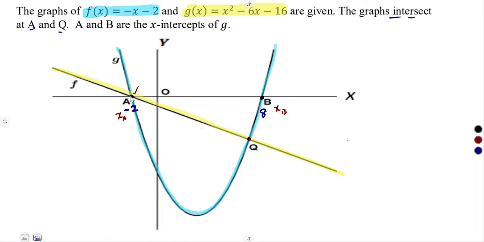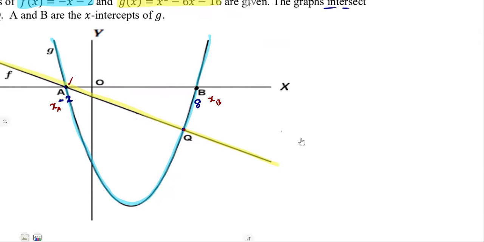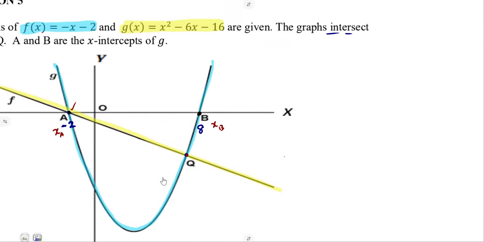It's an x-intercept, and it is also on the intersection of the two graphs. So we don't need to calculate it again, because there is no way we can have this point Q, even the x value. There's nothing that we can do. So the only way, let us just solve. For 5.2, we need the coordinates of Q, which is the point of intersection.